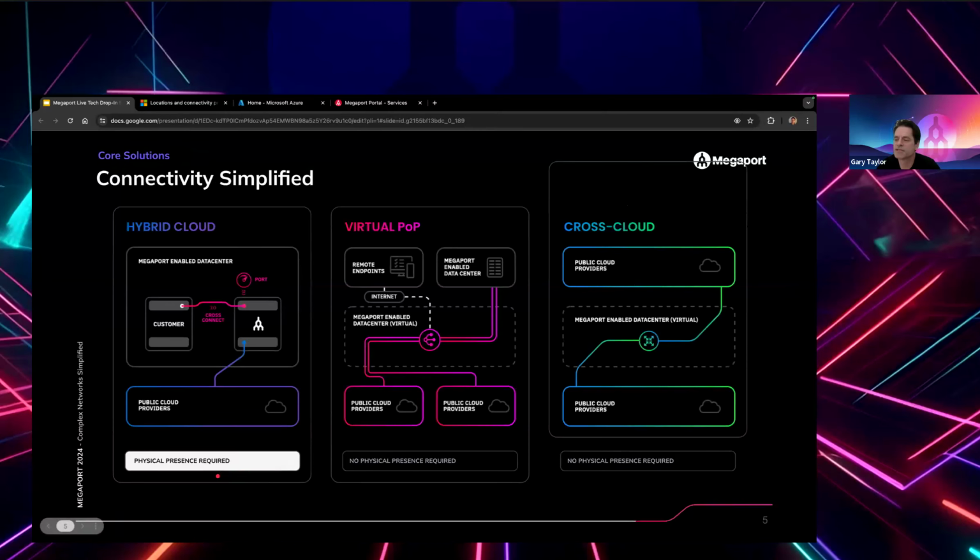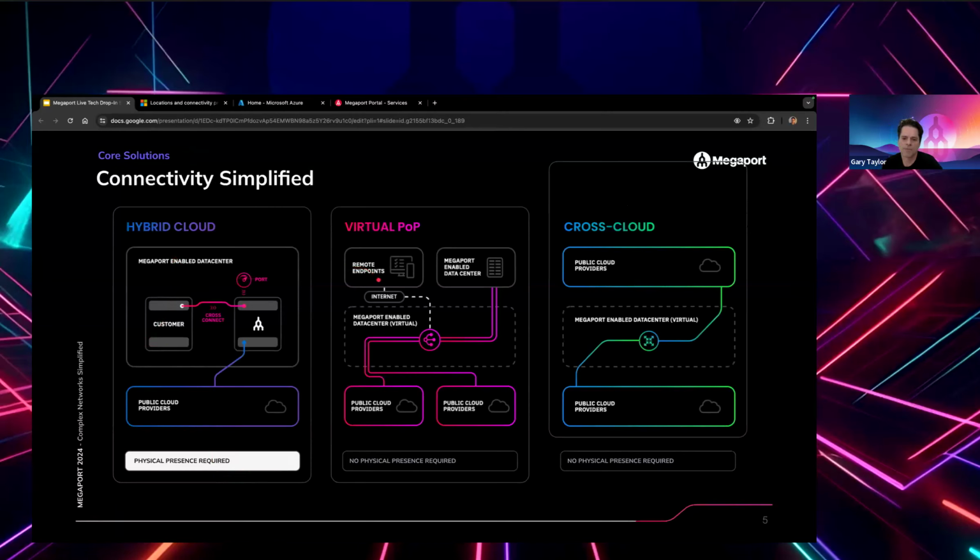Quick overview of the connectivity options that are available. On the left, we have hybrid cloud. Here you connect your infrastructure that is in the DC to Megaport via a cross connect. Capacity is from 1 gig to 100 gig. You can run diversity, you can lag it, and we support up to 100 VLANs per physical Megaport.